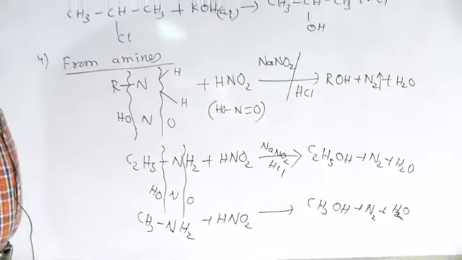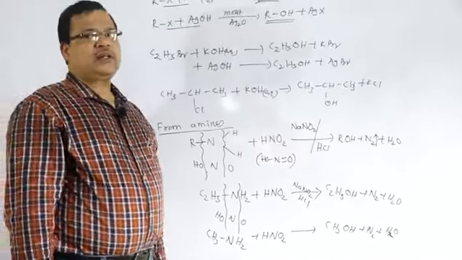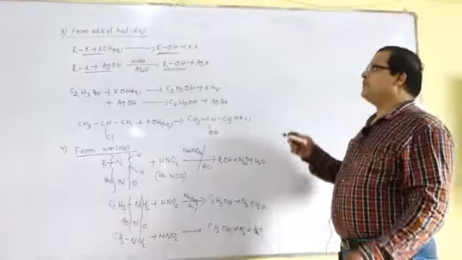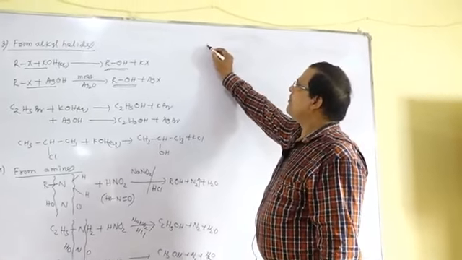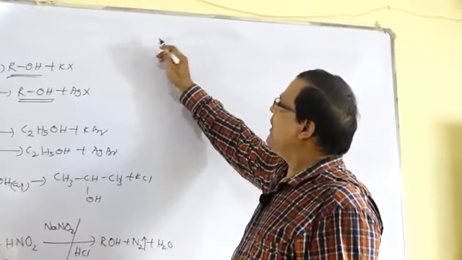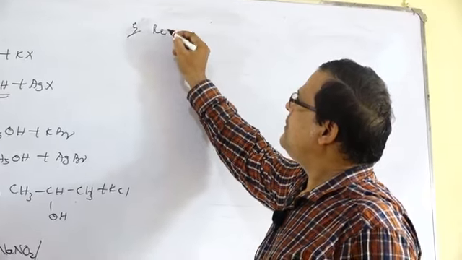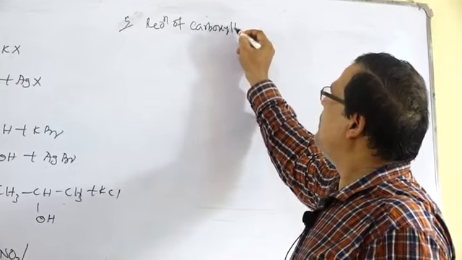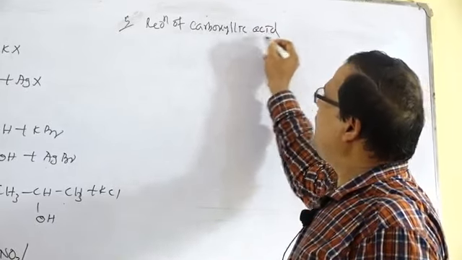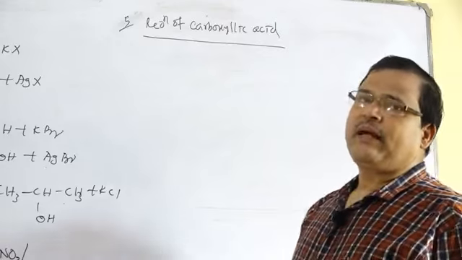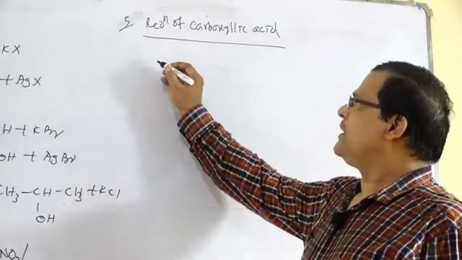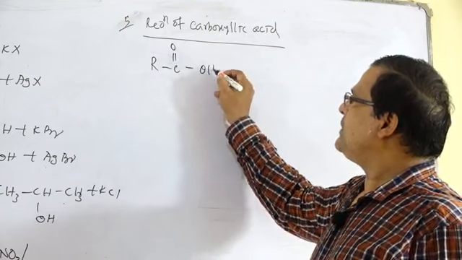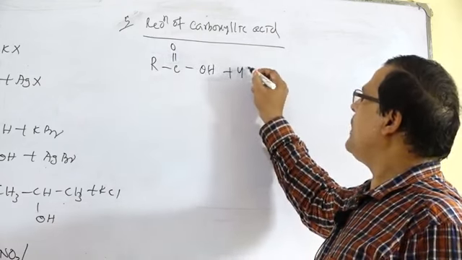So the next method of preparation is from reduction of carboxylic acids. Next method, reduction of carboxylic acid, that is addition of hydrogen. Reduction of carboxylic acids: carboxylic acid R bond C double bond O, OH, is treated with hydrogen.